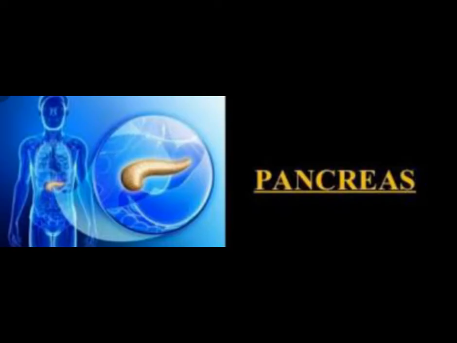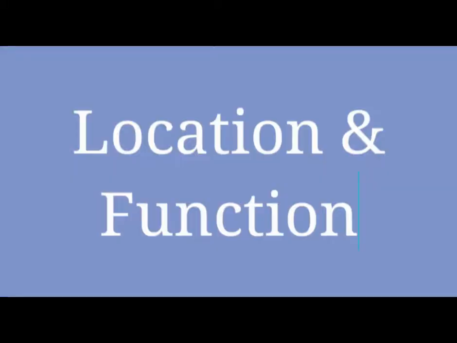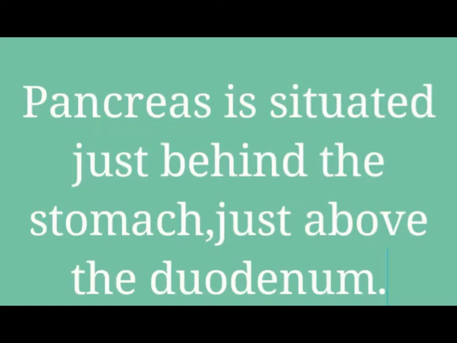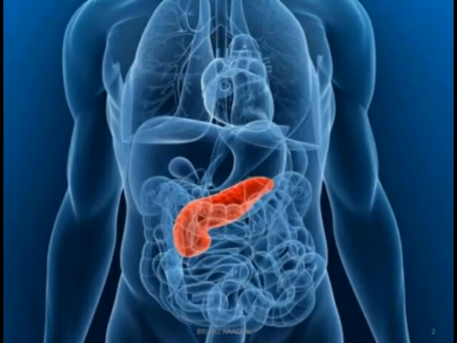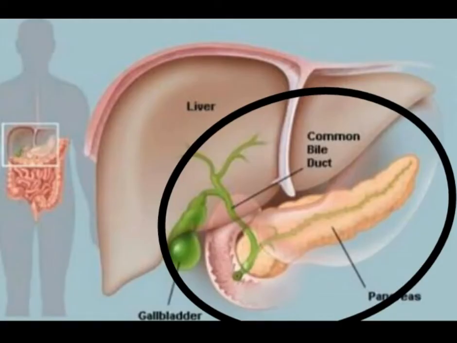Today, we are going to discuss the pancreas. So, now we will see where the pancreas is. The pancreas is situated behind the stomach. Just as you are seeing in this picture, its location is above the duodenum, just beneath the liver, and behind the stomach.